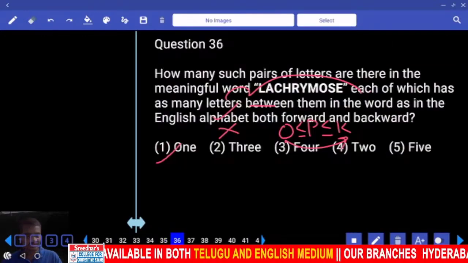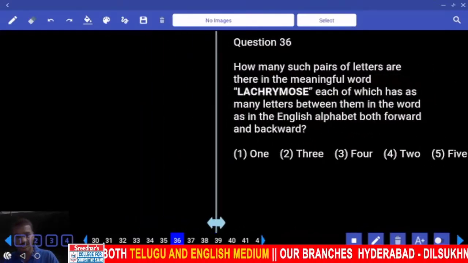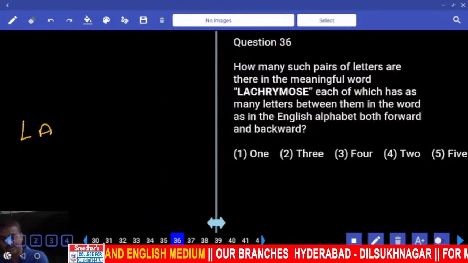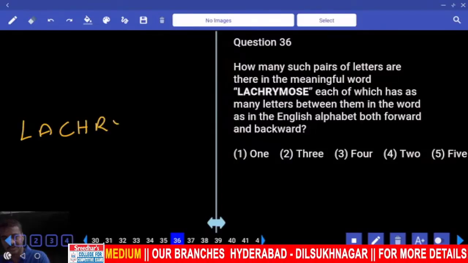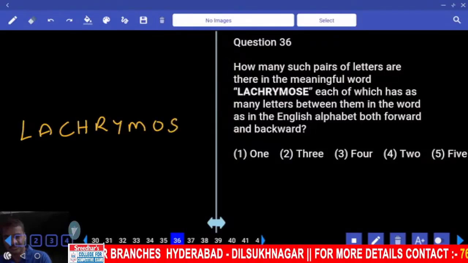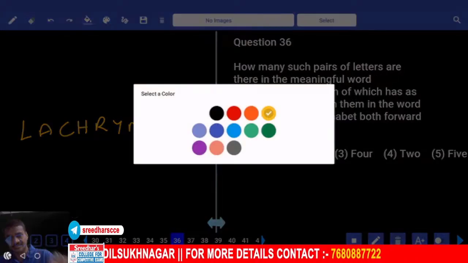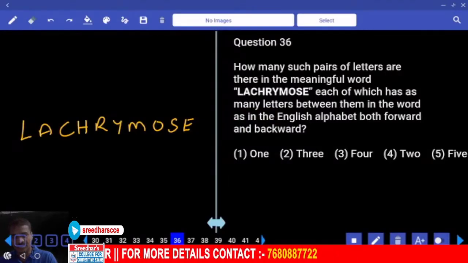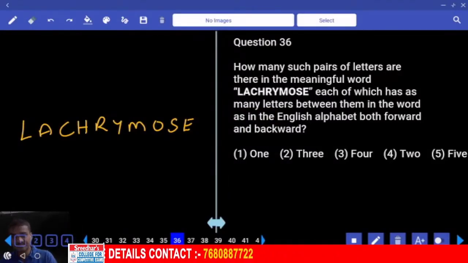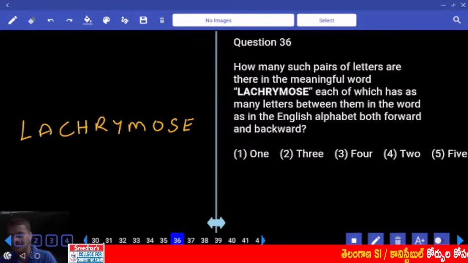Then next one 36 onwards. Now in this 36, how many such pairs of letters? LA, CH, RY, MO, ESC. Now in this, how many such pairs of letters are there? Starting with L: M, N, O, P, Q, R, S, T, U. A, B, C, D, E, F, G, H, I. C, D, E, F, G, H, I, J. H, I, J, K, L, M, N. R, S, T, U, V, W. Why no letter more than this one? Forward, not even a single pair.